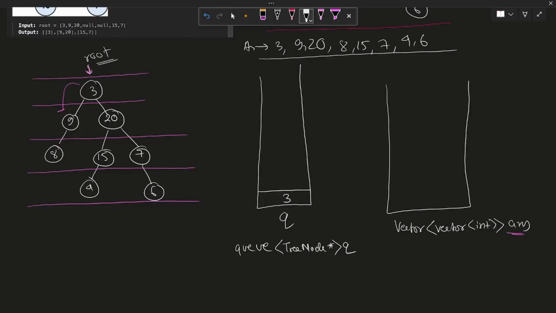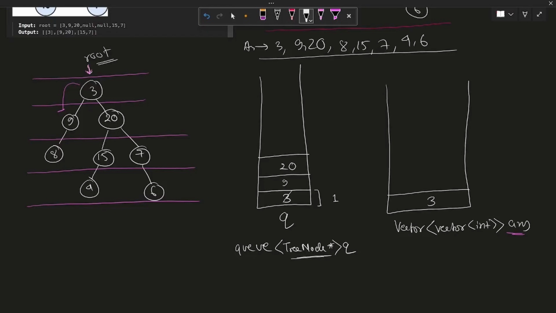So we push 3 into the queue, and then we'll calculate the size of the queue, that is 1, and then we'll run a for loop and pop all the elements of the queue out. So we'll pop the 3 out from the queue and write it into our answer, and as we pop the 3 out, we'll push the left and the right node into the queue. So the left of 3 is 9, so we'll push 9, and in the queue we are actually not pushing the values, we are pushing the node addresses, right? We push 9 into the queue, and then we push the right of 3, that is 20, into the queue.